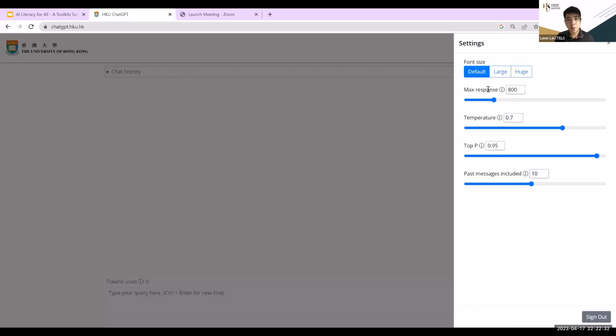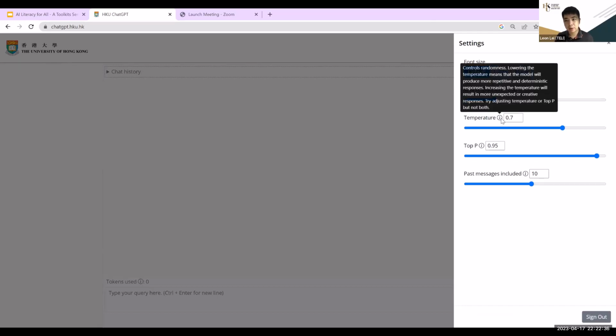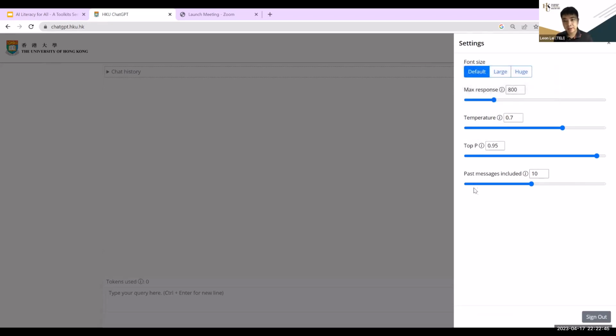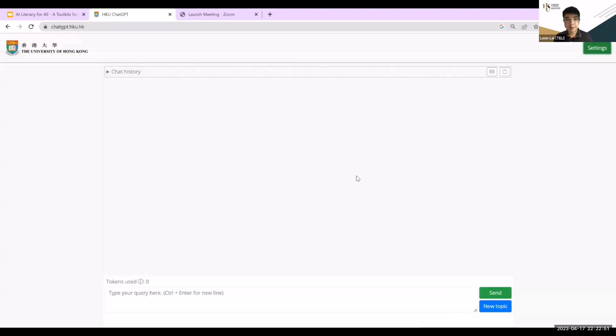Yes, you have so many things as mentioned: the number of words, the response, the temperature, that means whether it's creative or not, so to be more humble or to be more creative. You can change this parameter, or you can define it in the ChatGPT system for different tasks, the number of past messages included, etc. Of course, sign out. So here shows the environment. I hope you actually enjoy using it. Again, if you have any questions, please contact ITS for some ideas.